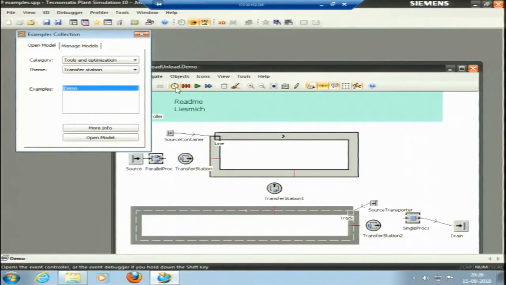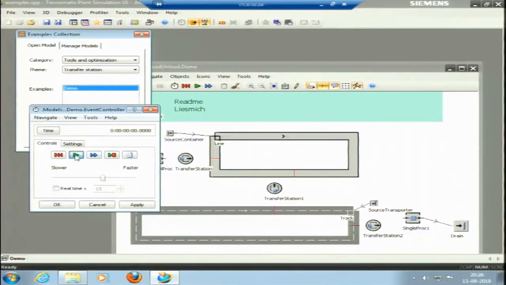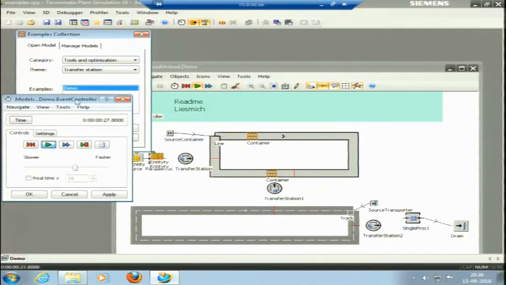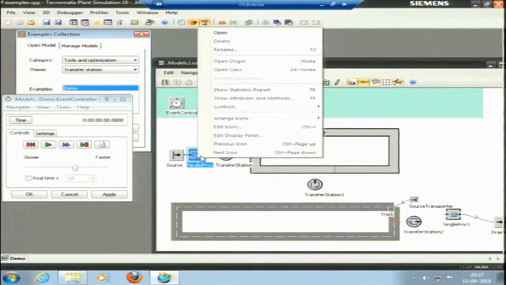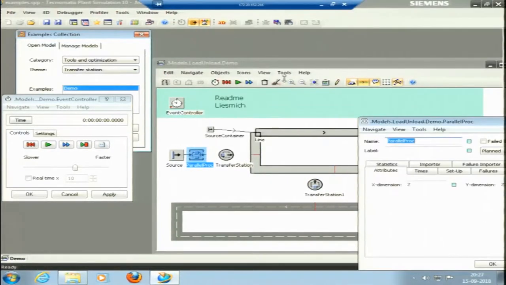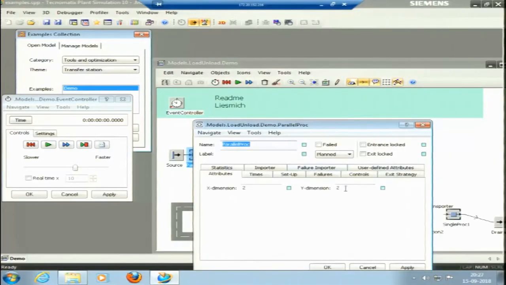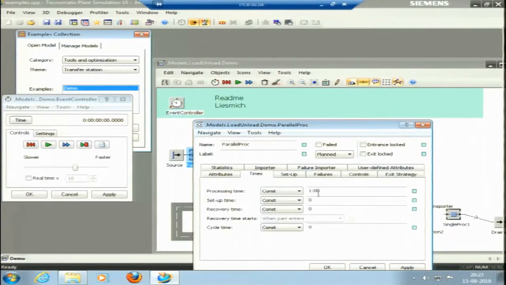Let me try to see the event simulator here. You can see the trolley or the container came here. The container is coming, some machining is happening here, some machining is happening at this parallel process. Let us first see what the process parameters are here. This is a parallel process in which 2 into 4 processes are there. The time is again the default time of 1 minute.